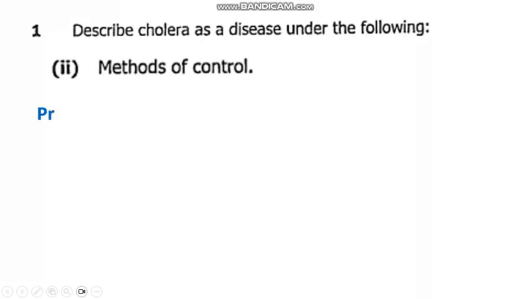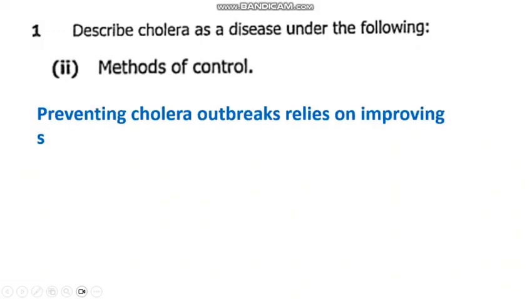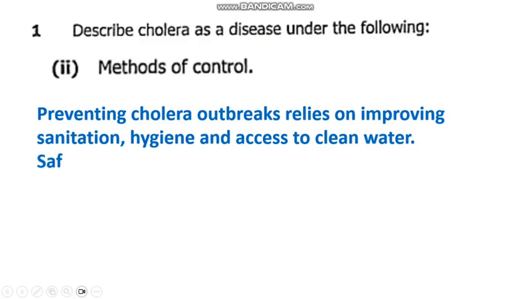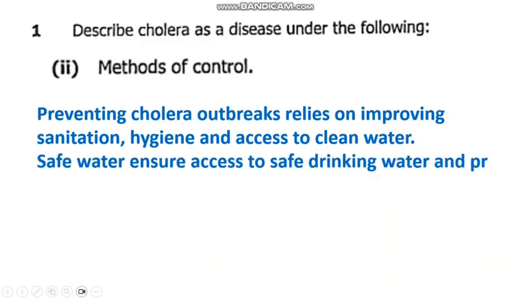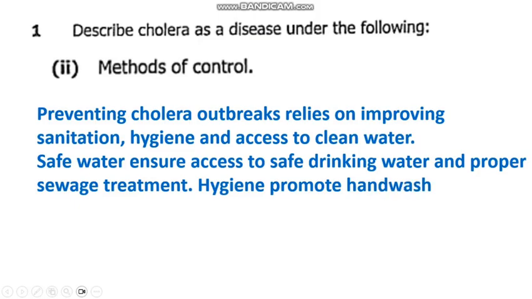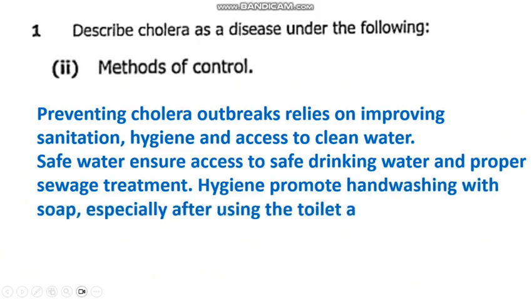So we can write our answer in essay form as preventing cholera outbreaks relies on improving sanitation, hygiene, and access to clean water. Safe water ensures access to safe drinking water and proper sewage treatment. Hygiene promotes hand washing with soap, especially after using the toilet and before preparing food.